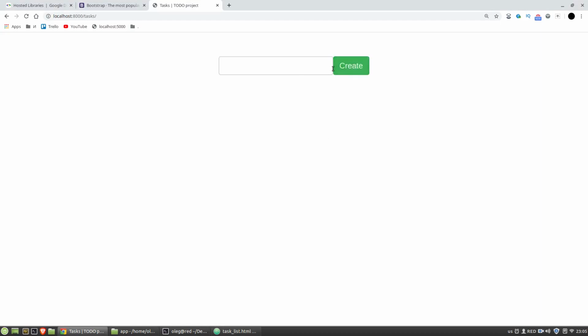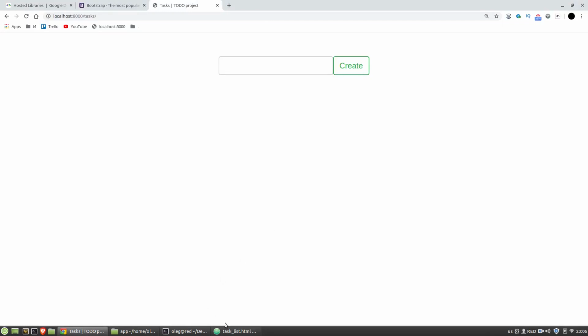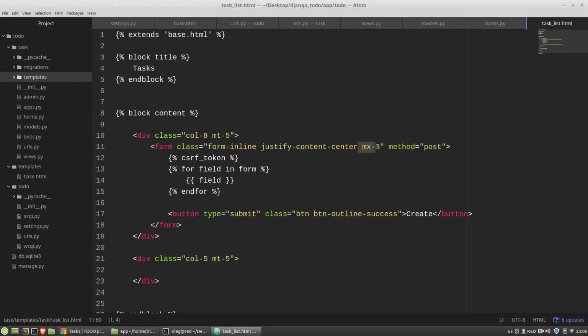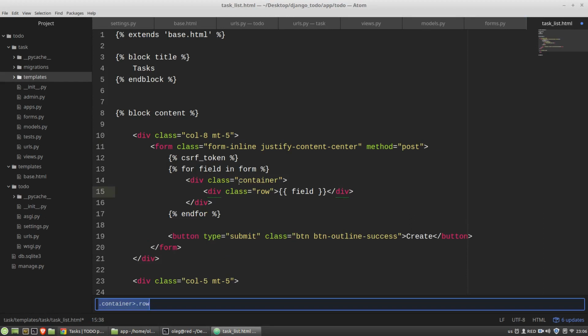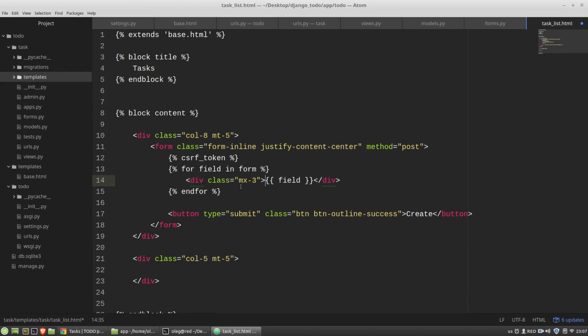Okay, and I need a free space between the input field and the create button. I can achieve that with the mx-3 class. M means margin, x means x-axis. It's a margin between elements on the x-axis, and the free space is equal to 3 Bootstrap units. It doesn't work. Let's wrap the form statement with an additional div with the mx-3 class.